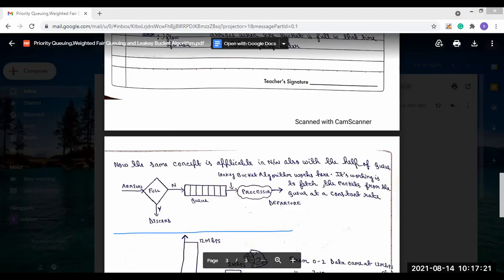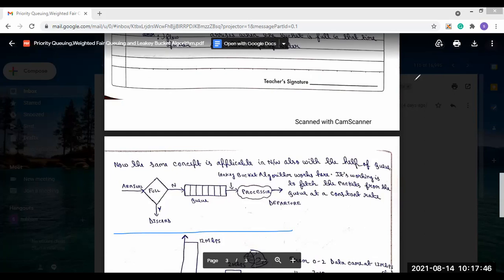That means the first packet will be processed by the processor, then the next packet, so there is a fixed or constant rate. One by one the packets will be processed at this constant rate, the processor will process it and the packet will depart. So this is the concept of the leaky bucket algorithm.